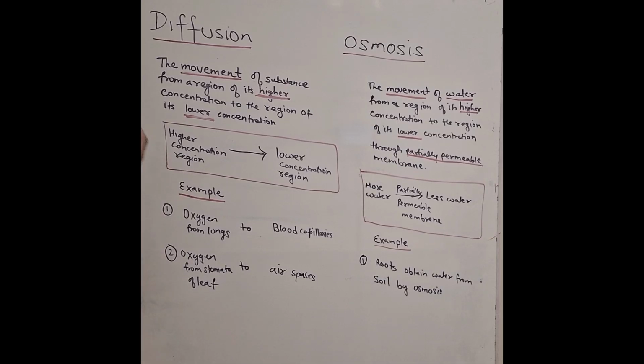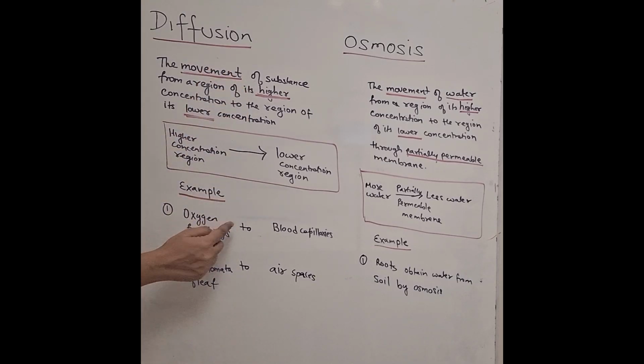In the cell. So we see oxygen from lungs to blood capillaries. You know that when we do inhalation and exhalation, oxygen is taken in and carbon dioxide is given out. But this taking in of oxygen and giving out of carbon dioxide is done at the cellular level, and that is done by the process of diffusion.